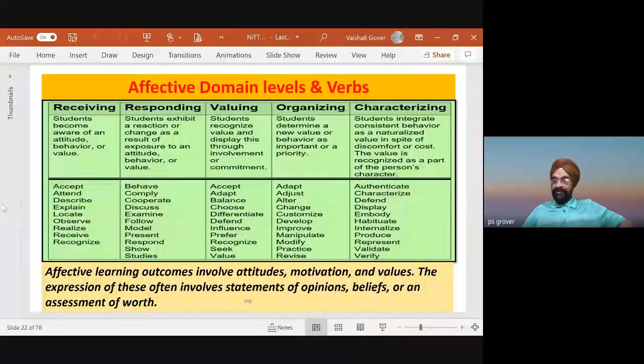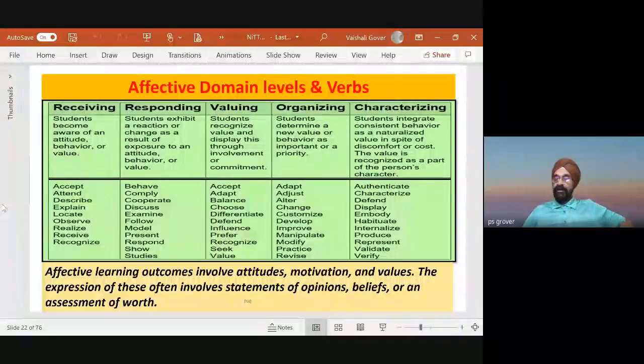It gets reflected in the learning outcome when I use the affective domain of Bloom. Now, like the cognitive domain, the affective domain has 5 levels: receiving, responding, valuing, and so on, and they have corresponding verbs. For example, in receiving, the verbs are accept, attend, describe, explain, and so on.